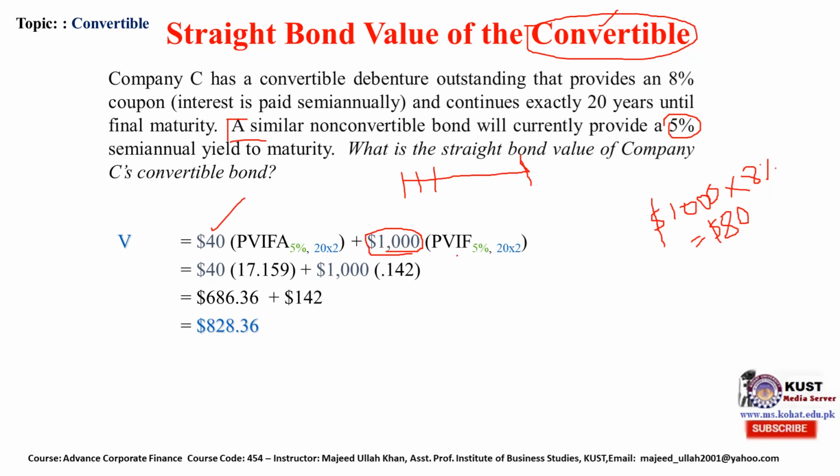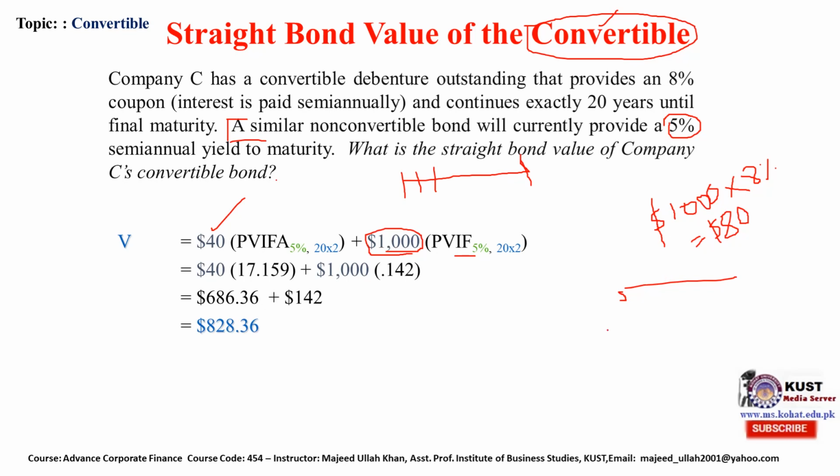The present value of this face value, when we look up the factor in the table at 5%, the table looks like this. There is the interest rate, let's suppose 5%, 6%, and these are the years.